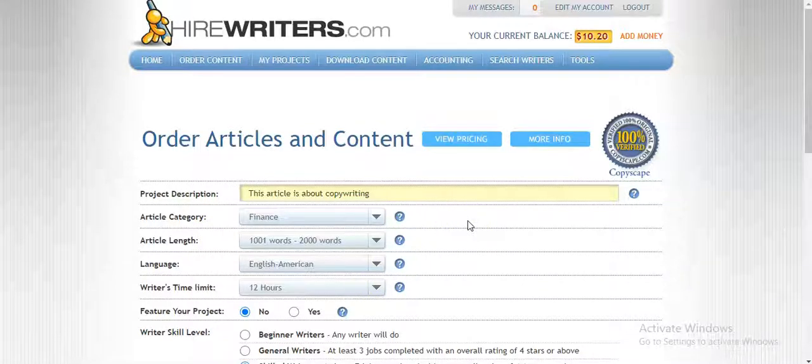So once they write it and submit to you, if you like it or you want them to make some corrections, you tell them to make those corrections and then they'll submit back to you. Before they submit the article, please know that they cannot plagiarize, because this platform has Copyscape software to test if the article they've written for you is plagiarized, right?